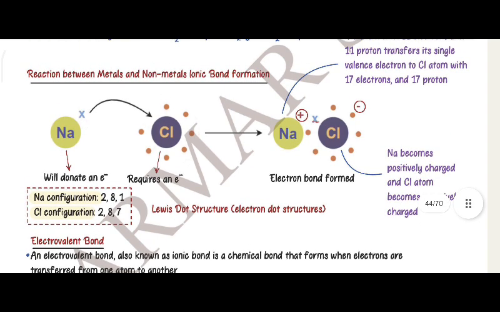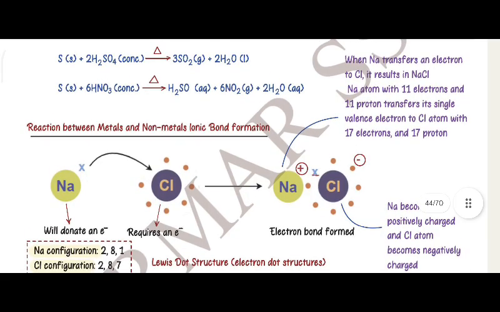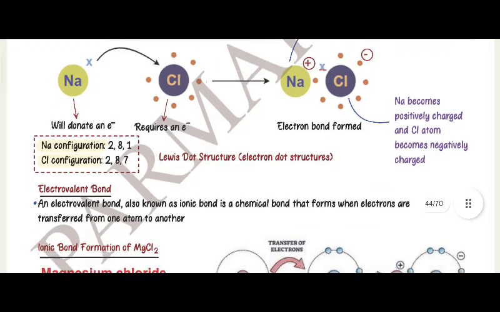An ionic bond is formed: sodium plus and chlorine minus. When sodium transfers an electron to chlorine, it results in sodium chloride. A sodium atom with 11 electrons and 11 protons transfers its single valence electron to a chlorine atom with 17 electrons and 17 protons. Na becomes positively charged and the chlorine atom becomes negatively charged.